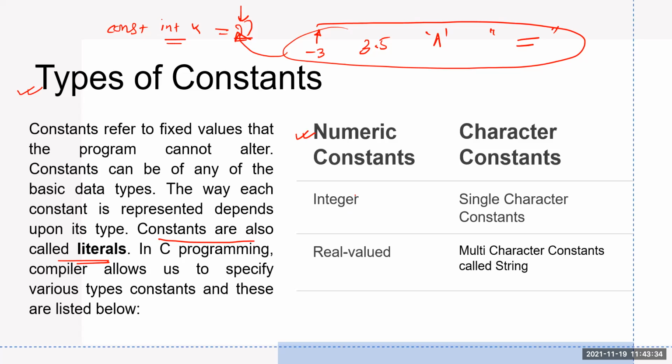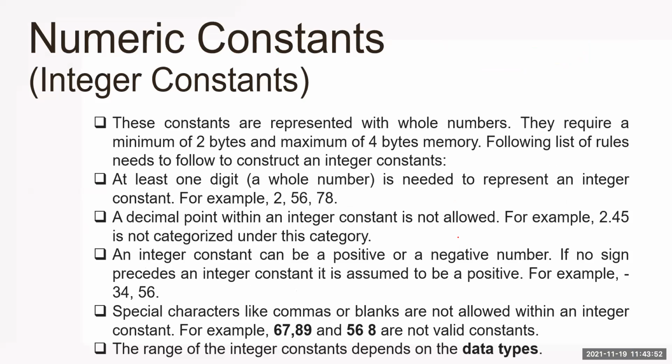Correct. So under numeric constant, we're going to see 2 types. One is integer, another is real valued. And under character constant, we're also going to see 2 types of constants. One is single character constants, another is multi-character constants, called string. So let's begin. Numeric constants. What are the rules over there? We're first going to discuss integer constants under numeric constants.